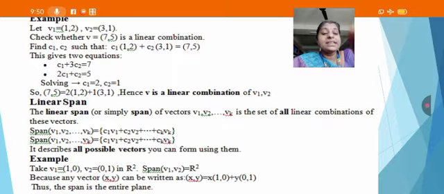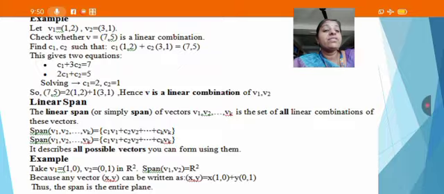So we get c1 plus 3 c2 is equal to 7, and 2 c1 plus c2 is equal to 5. By solving these two equations, we get c1 is equal to 2 and c2 is equal to 1. If we apply that on the right hand side of the equation, we get 7 comma 5 is equal to 2 times 1 comma 2 plus 1 times 3 comma 1. Since we get 7 comma 5 on the right hand side, we can conclude that the vector is a linear combination of v1 and v2.